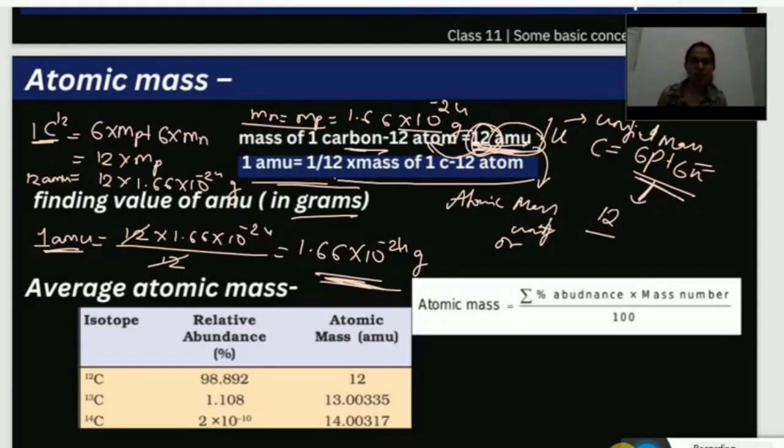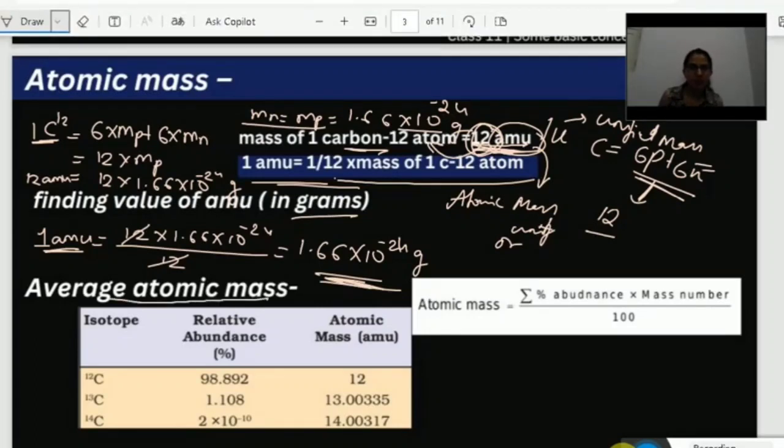Now, average atomic mass. Why do we need to find the average atomic mass? That is the first question that arises, right? So why average? Because most of the elements also exist in isotopic form. So you may ask, ma'am, what are isotopes? You know the definition. The elements which have the same atomic number but different atomic mass number. Correct? So in case of carbon, the element exists in 3 isotopic forms. One is carbon-12, another carbon-13, another carbon-14. So carbon exists in 3 isotopes.